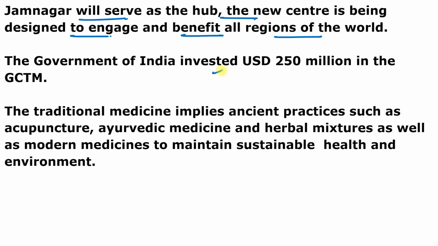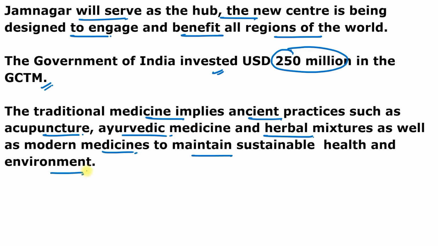And the government of India will invest $250 million in this Global Center for Traditional Medicine. And you can also remember that traditional medicine implies ancient practices such as acupuncture, Ayurvedic medicine, herbal mixture, as well as the modern medicines to maintain sustainable health and environment. And this new center will support World Health Organization's effort to implement the World Health Organization Traditional Medicine Strategy, which started in 2014, and the target we have to achieve by the year of 2023.